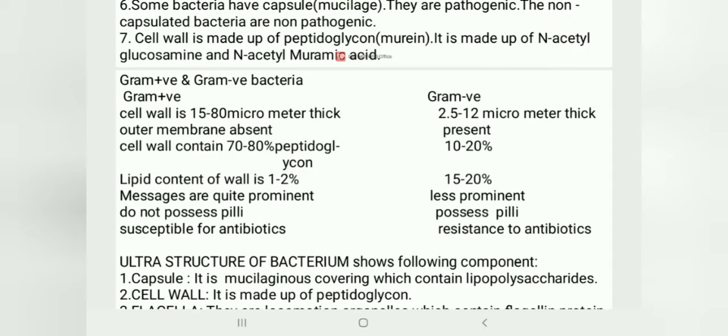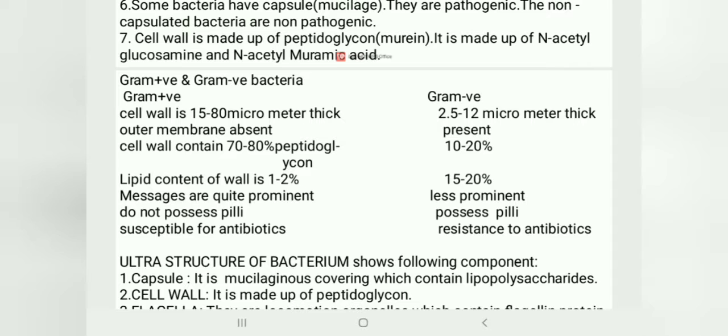In gram positive the cell wall contains 70 to 80% peptidoglycan. In gram negative the cell wall contains 10 to 20% peptidoglycan. Gram positive bacteria have a lipid content of the wall of 1 to 2%, and gram negative have a lipid content in the wall of 15 to 20%.